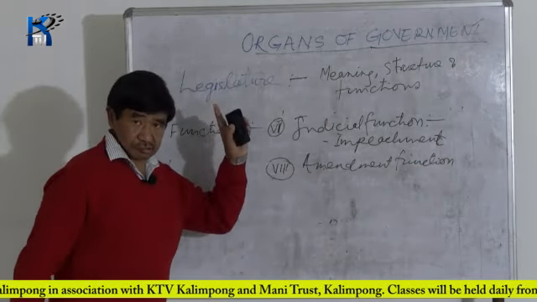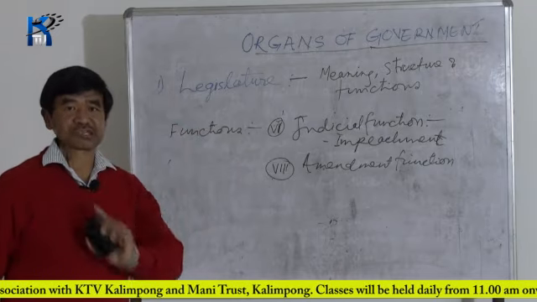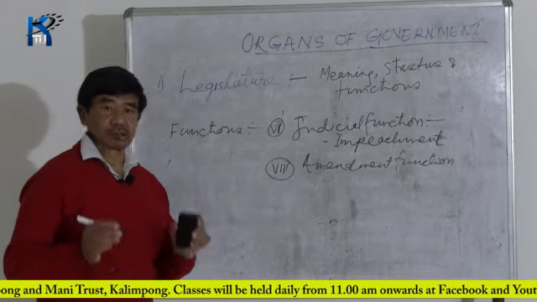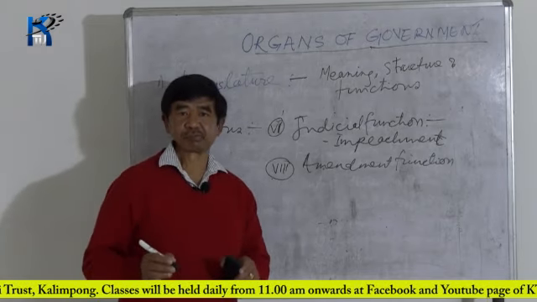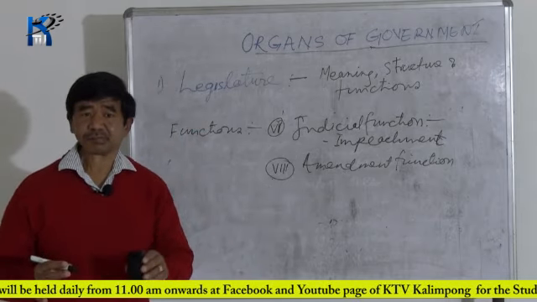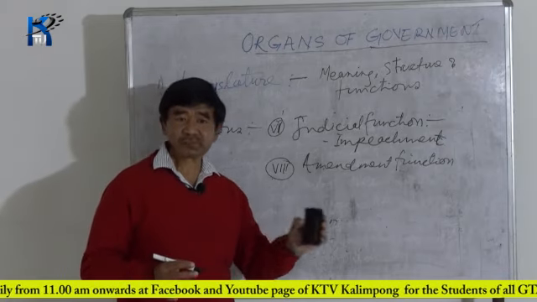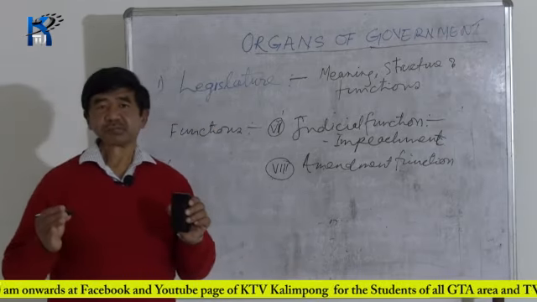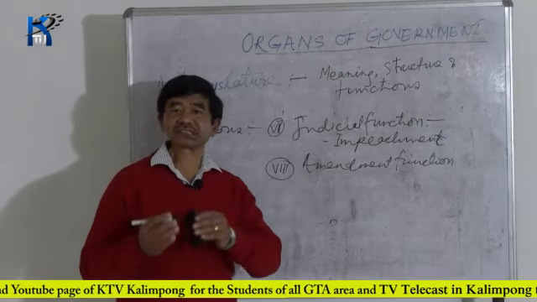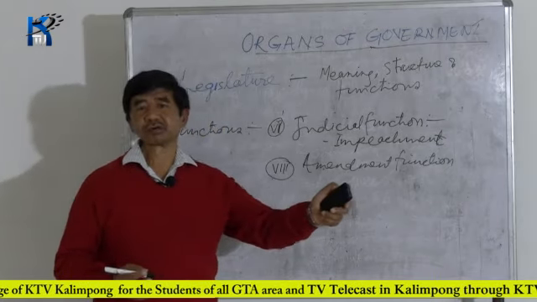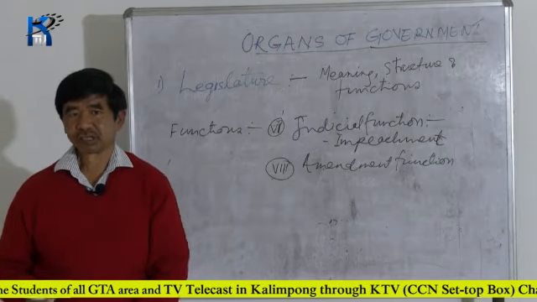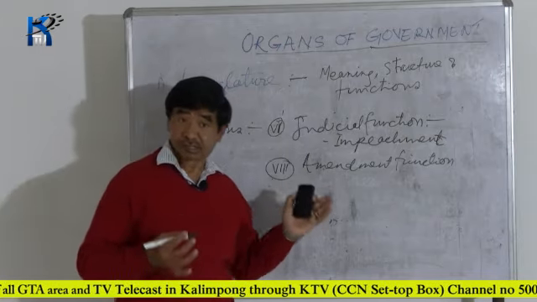The first function of the Parliament was to pass the law, to make the law. And here what we find, number 8. Laws are there, but sometimes it happens that the law passed by the legislature may not be good or not according to the need, and it is to be changed. Suppose the laws passed by the Indian Parliament in the year 1951, 1952, some laws are not applicable today.